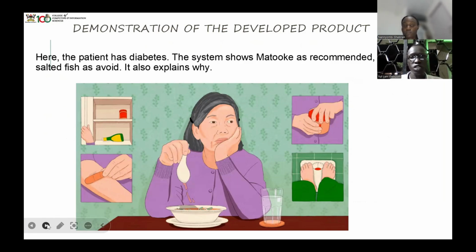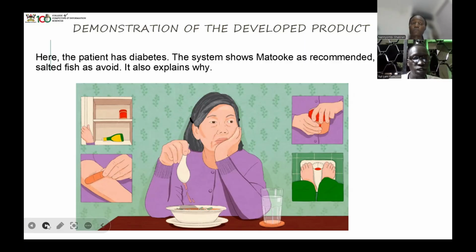Yeah, we can see a demonstration of the developed product. Here we assume that it is already developed, and you can see the patient. As you can see, the diagrams or the pictures are demonstrating what this elder person does, or what the caregiver does to the elder person.